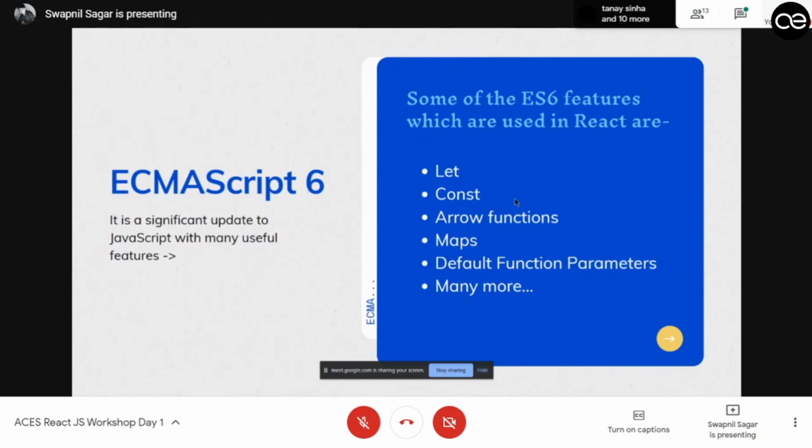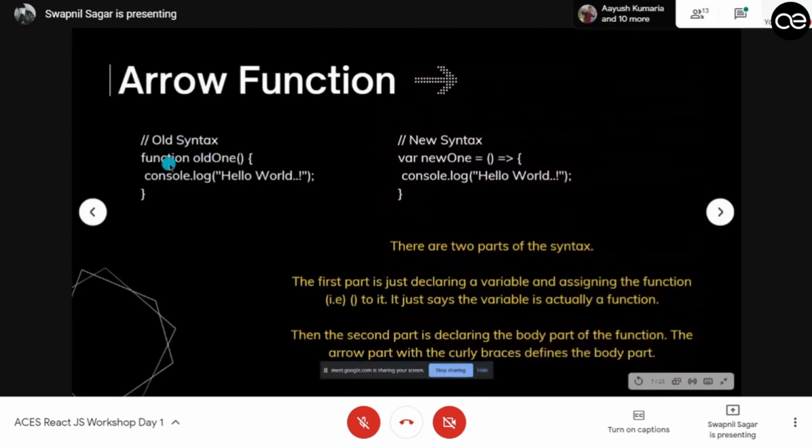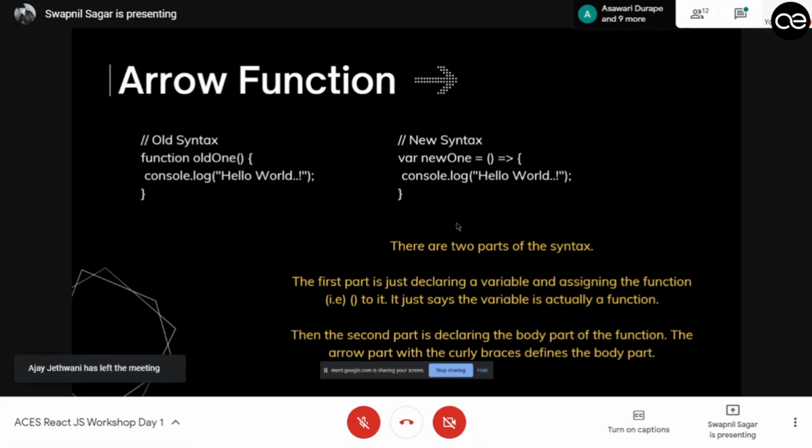Then arrow functions. So what are arrow functions? You must be familiar with the old syntax, where you define and name a function and write your code inside it. Here I've written console.log hello world. What the arrow function allows is that it lets you store your function inside a variable name, and not only that, it also allows us to define anonymous functions. So what is an anonymous function?